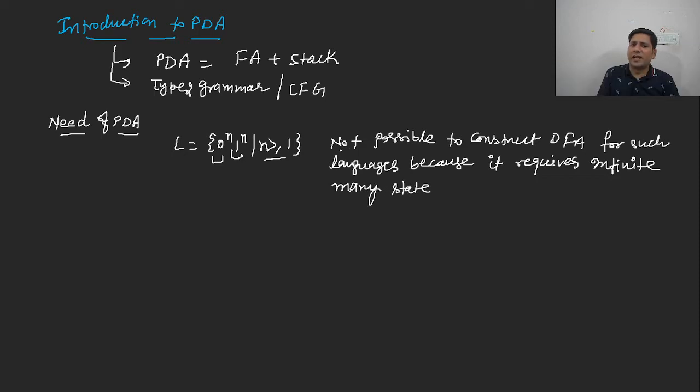It is clear. A DFA is a finite automata in which we have a finite number of states and a finite set of inputs. I think this is clear to everybody.